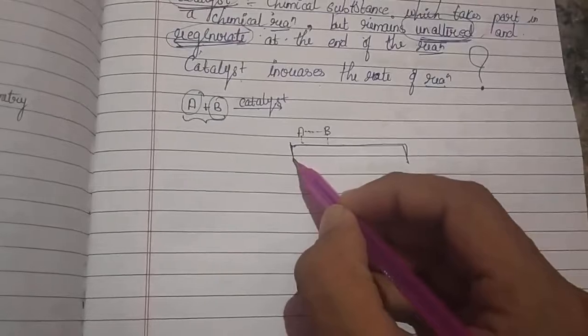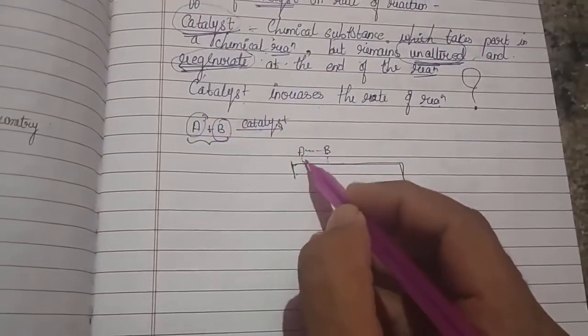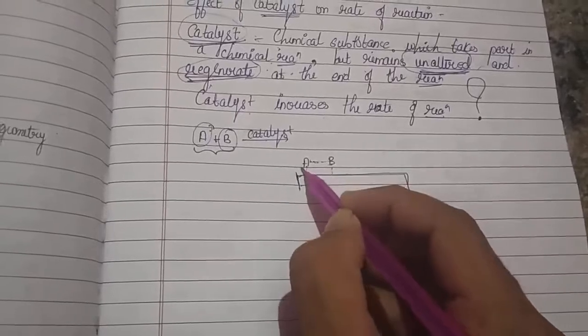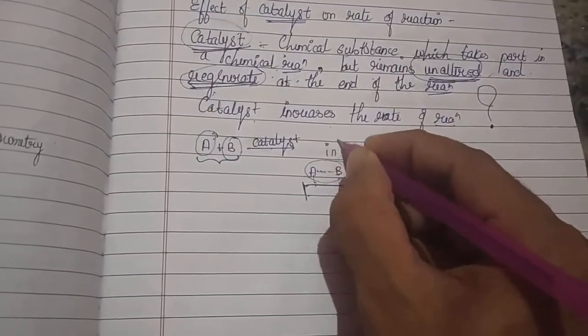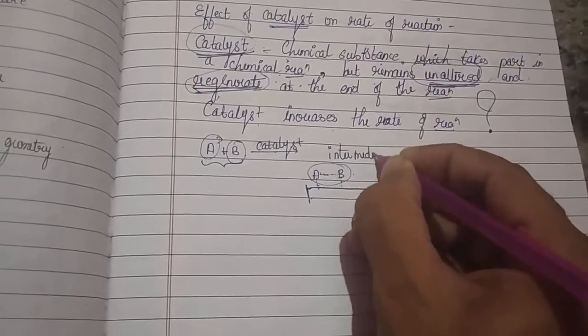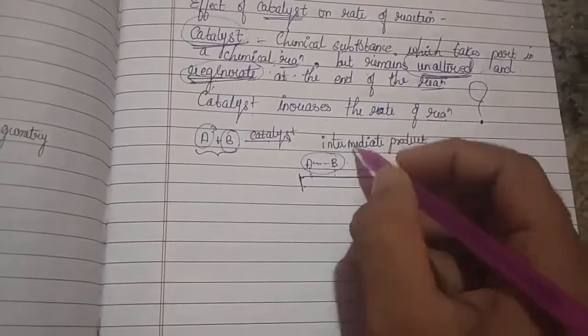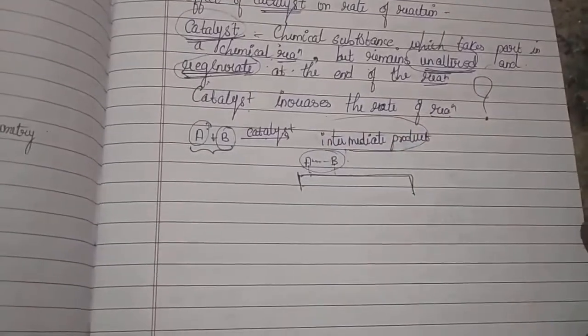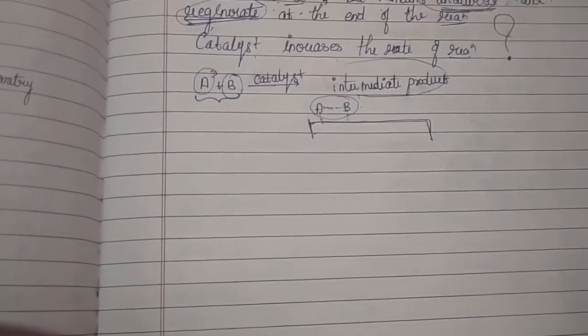So what your catalyst is doing, first and foremost, it allows the reactants to come and sit on it, and it forms an intermediate product. This intermediate product is highly unstable, that is, very high energy, and cannot be extracted by simple means. Then what happens?